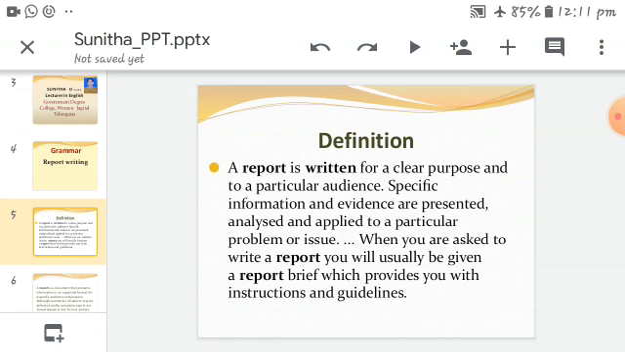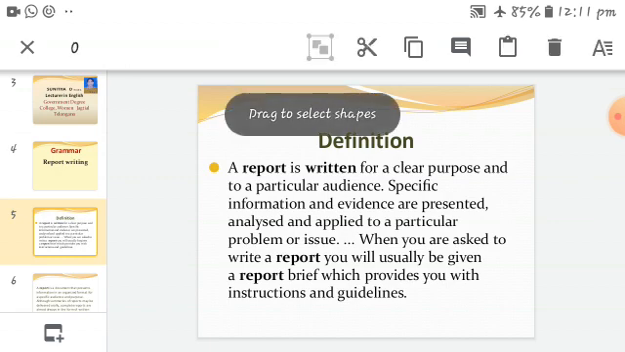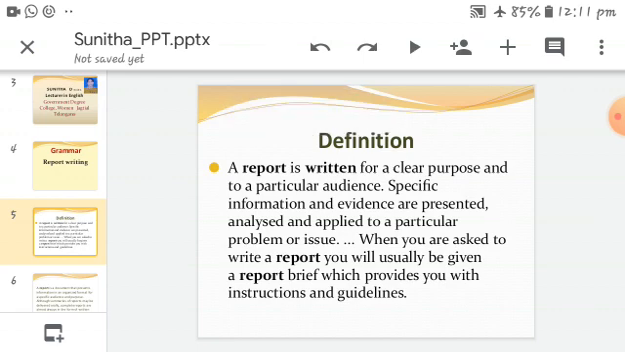A report is written for a clear purpose and to a particular audience. Specific information and evidence are presented, analyzed and applied to a particular problem or issue. When you are asked to write a report, you will usually be given a report brief which provides you with instructions and guidelines. Here I am repeating again the definition. See, observe and understand.